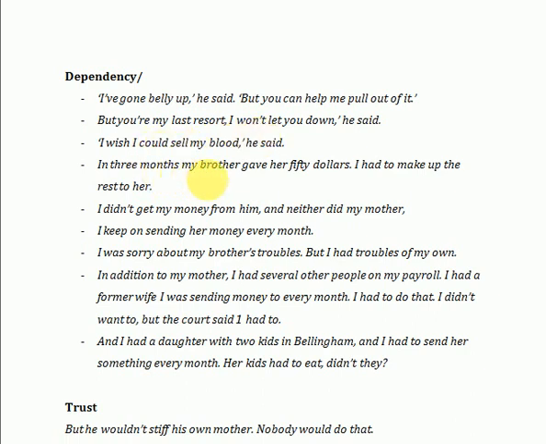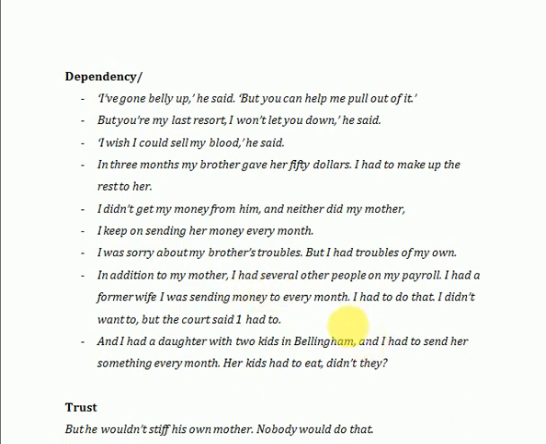In 3 months, my brother gave her okay, so he returned only $50, and I didn't get my money from him, and neither did my mother. And I kept on sending her money every month. That is to the mother. I was sorry about my brother's troubles, but I had troubles of my own. In addition to my mother, I had several other people on my payroll.